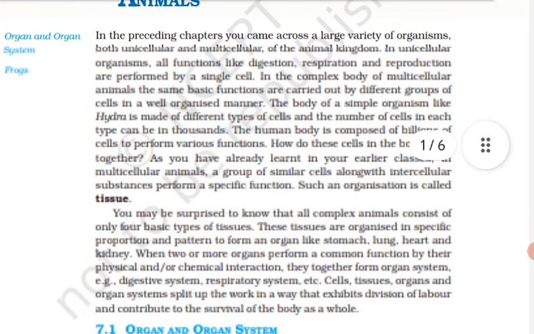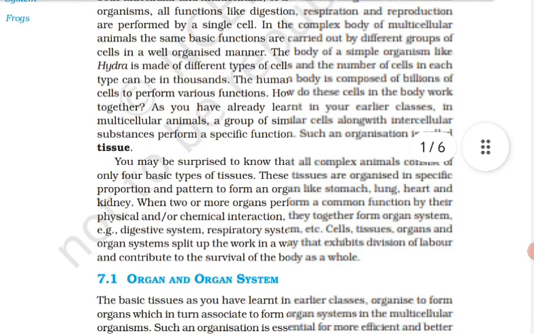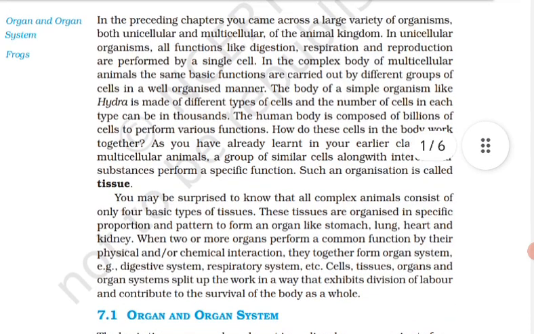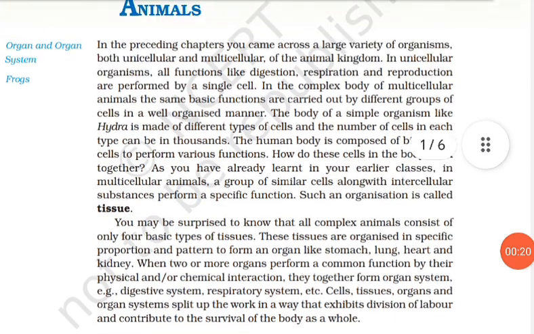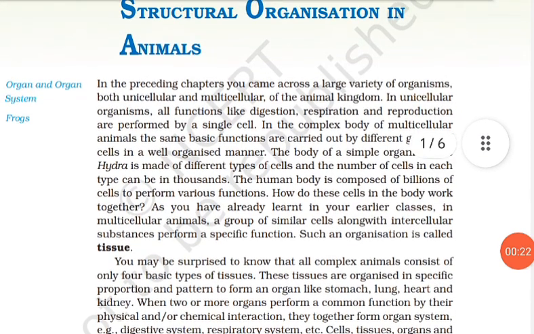a well-organized manner. The body of a simple organism like Hydra is made of different types of cells, and the number of cells in each type can be in thousands. The human body is composed of billions of cells to perform various functions. How do these cells in the body work together? As you have already learnt in earlier classes, in multicellular animals, a group of similar cells along with intercellular substances perform a specific function. Such an organization is called tissue.